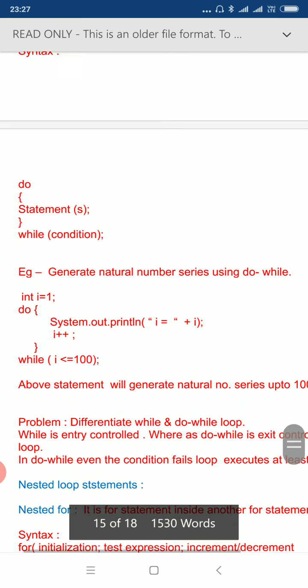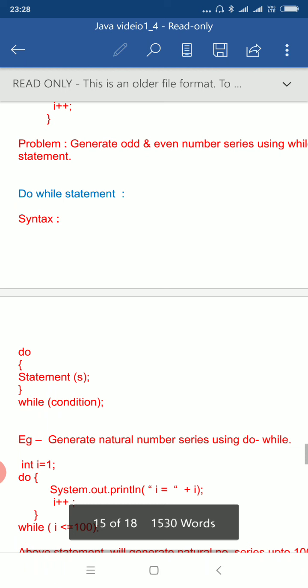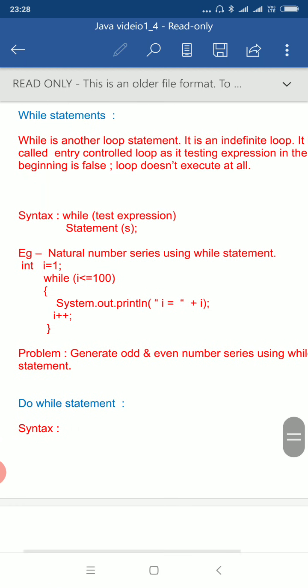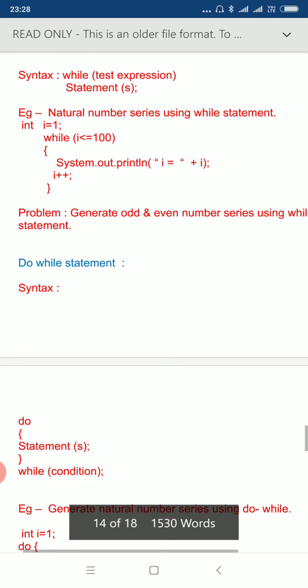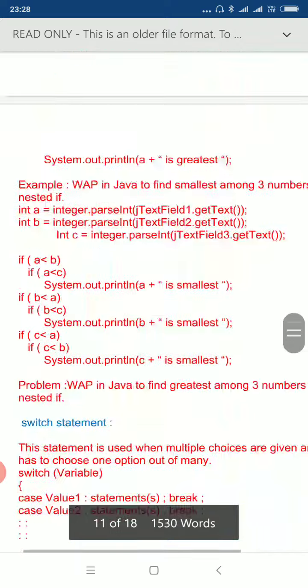A question is normally asked: what is an entry control loop and what is an exit control loop? So do while is an exit control loop because we test the condition later on, after the loop, whereas while is an entry control loop because we test the condition first, before the loop, and the loop is not performed at all if the condition is false in the case of the while statement. Fine.